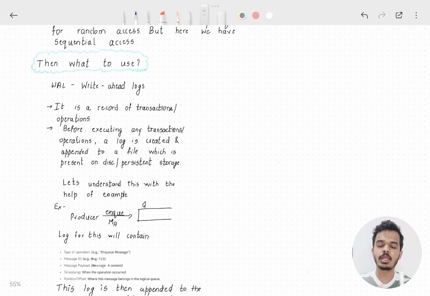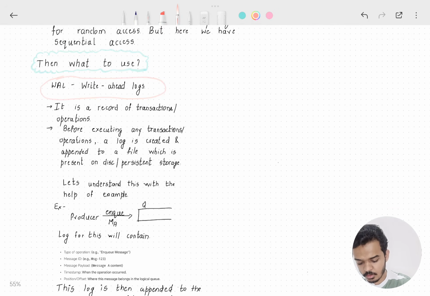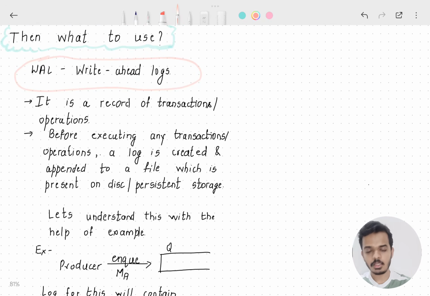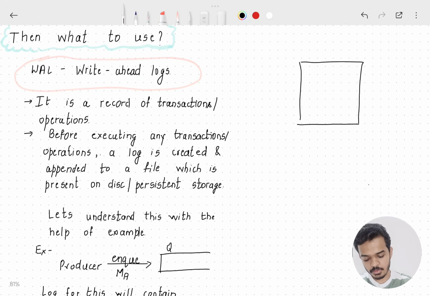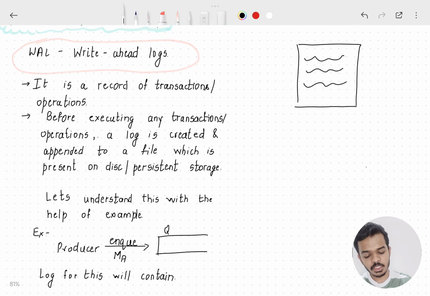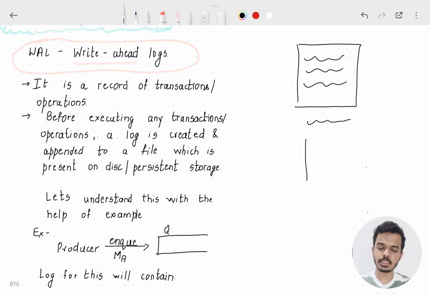If not SQL and NoSQL databases, then what do we use? We use something called write ahead logs. Now let's first understand what write ahead logs are. It is nothing but a file which keeps a record of all the transactions. What does write ahead mean? Before any transaction is actually performed, we create a log and append that log to a file. That file is present on a disk, that is, persistent storage.